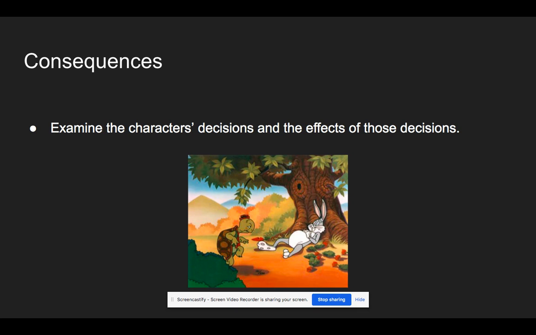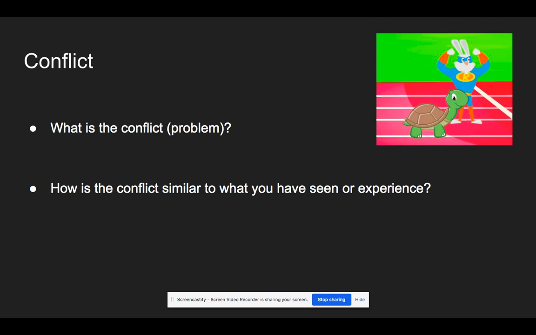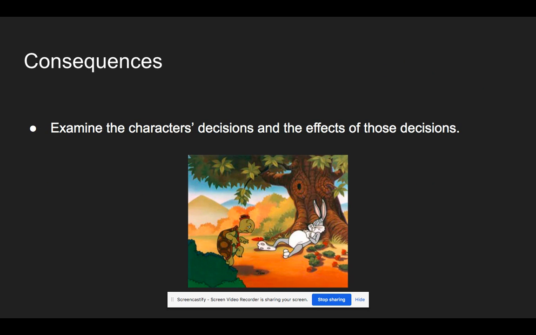Okay. So I think that's a lesson that we could apply to our life outside of the story, right? When you are lazy and you don't work consistently towards your goal, well, maybe you will not reach it. Okay. When you try hard to make people feel bad on purpose, well, maybe you will have a bad consequence. Okay. Like you will lose at something that you want. So, looking at all of these things, characters, conflict, and consequences can help us understand the theme of a story.